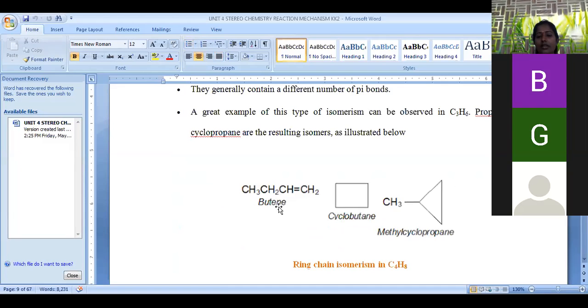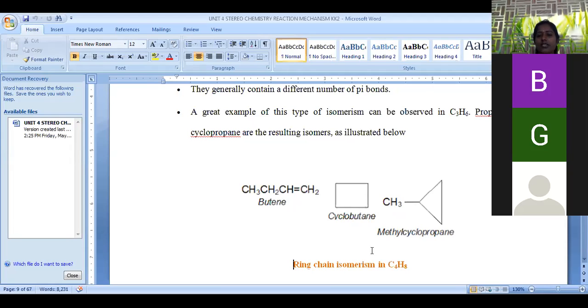Butene. Here the molecular formula is C4H8. This butene can exist as cyclobutane. When we take cyclobutane, both formulas are the same, but butene is acyclic and the second compound is cyclic. Another possibility to exhibit this isomerism is methylcyclopropane. Here we have a 4 carbon ring, and here we have a 3 carbon ring with 1 methyl side chain. These 3 have a similar molecular formula and are the best examples for ring chain isomerism.